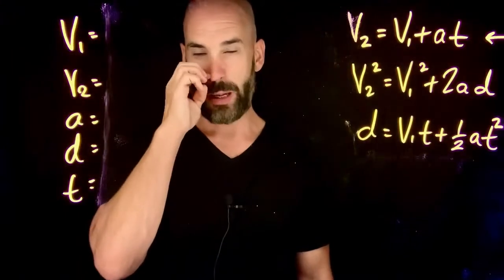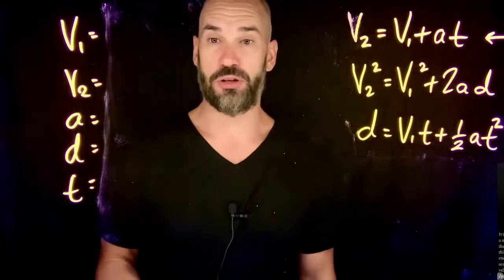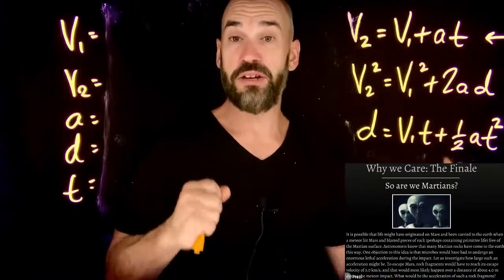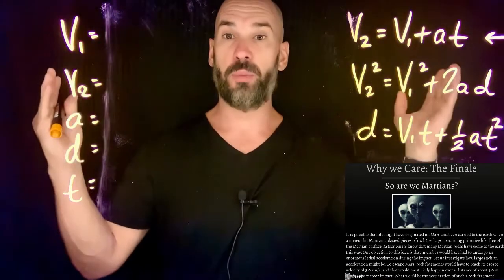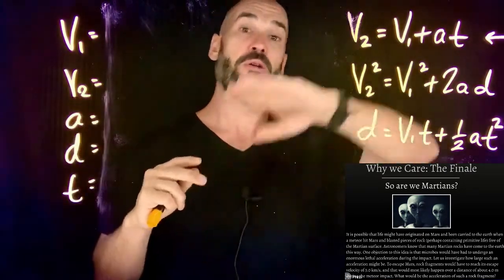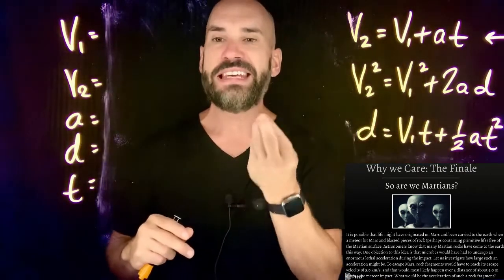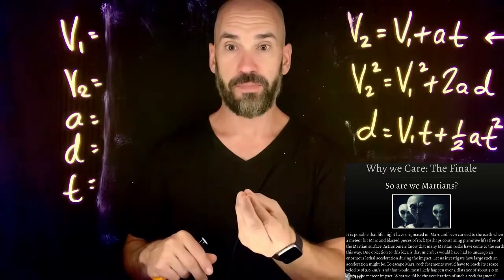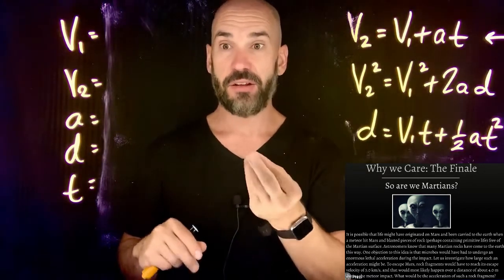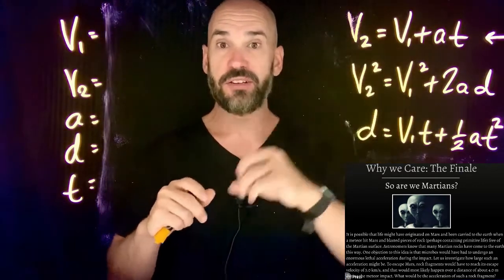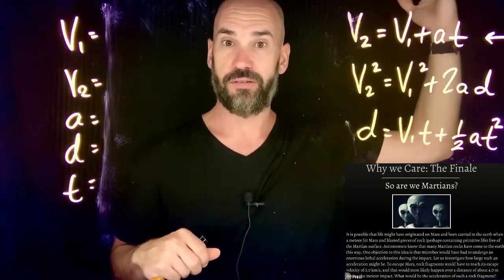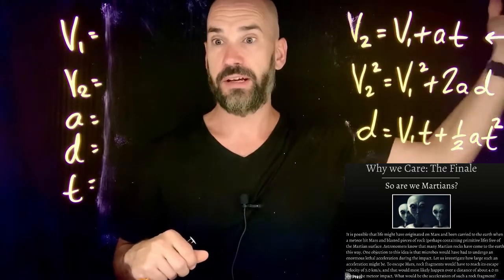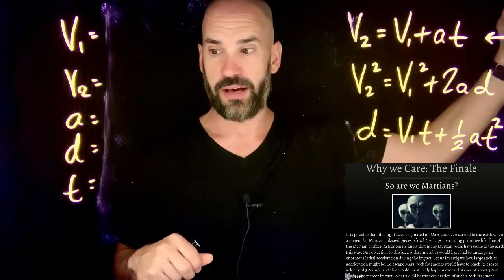Okay, I promised you at the beginning we would be able to answer the question, if a meteor slammed into Mars and shot up some microbes that were there, and those microbes then landed on Earth, what would be the acceleration required to get those little microbes up to such a high speed that they could actually escape the velocity of the Mars gravitational field and possibly wind up on Earth, okay?